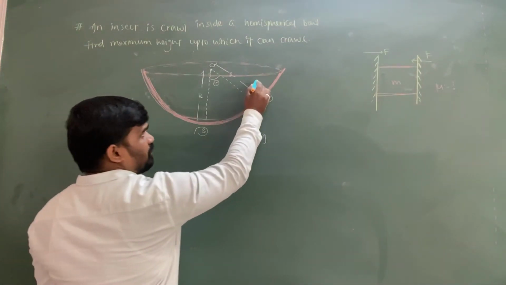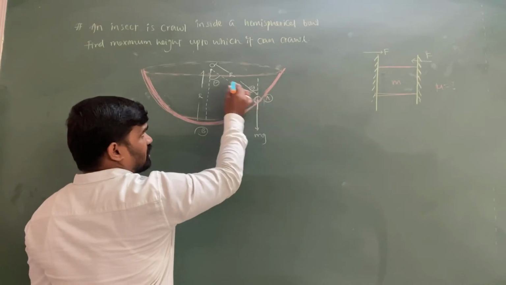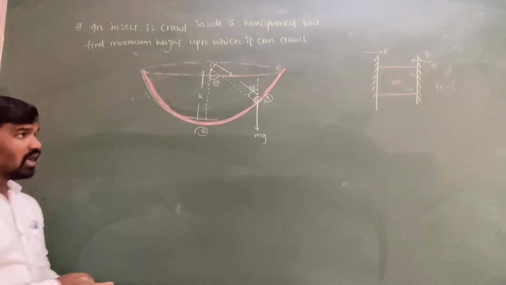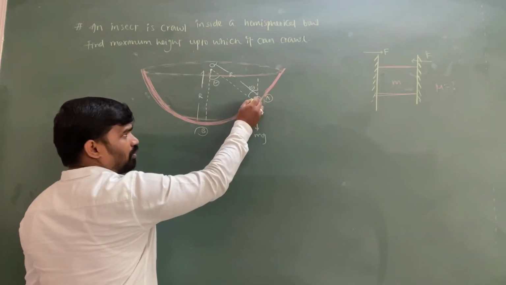This is mg. Extend this in the upward direction. So this is also theta. Theta, alternate angles, both are equal only. After that, here you can take two perpendicular components.